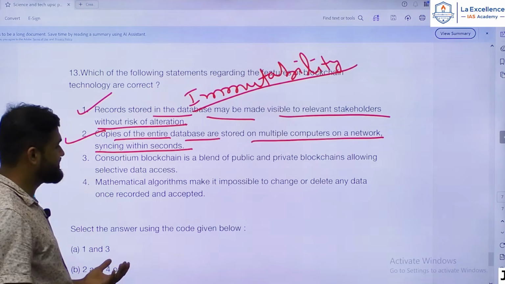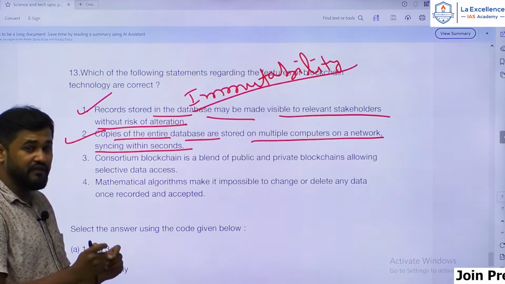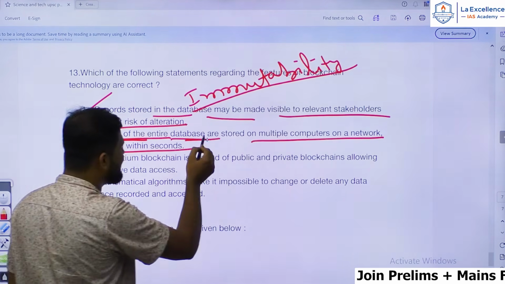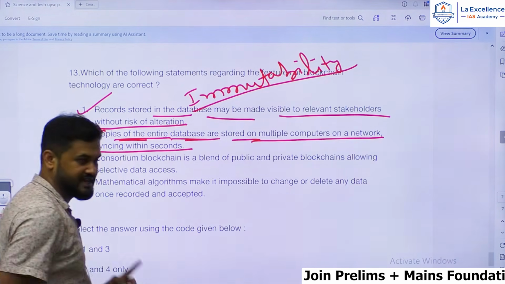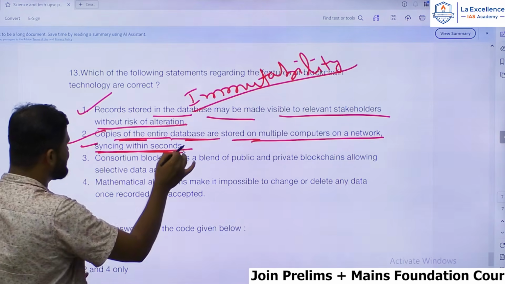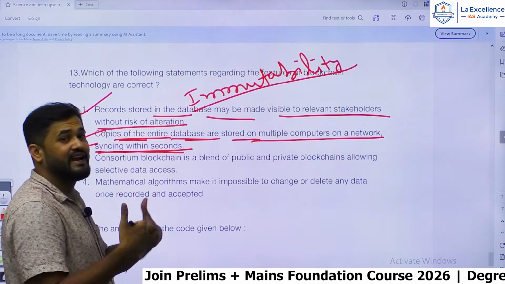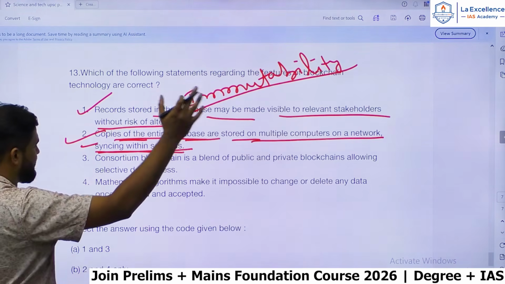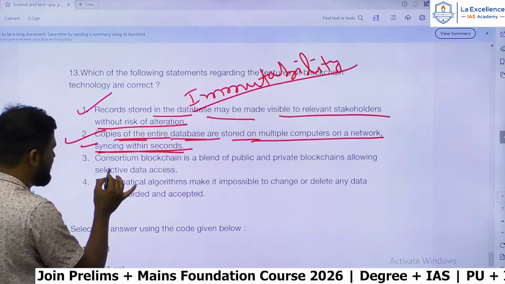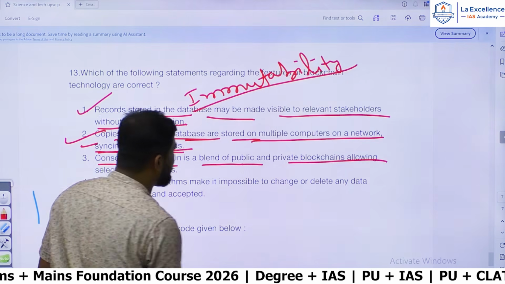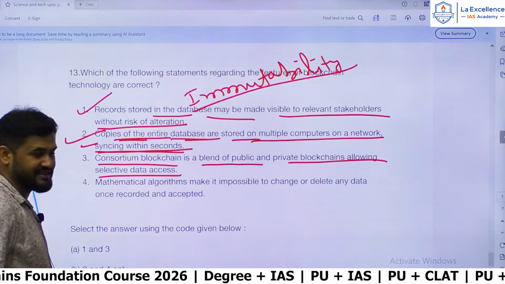It is a transparent system. It works on the principle of distributed ledger. That is why the statement becomes correct. Copies of the entire database are stored on multiple computers. Yes, and it is syncing within seconds. It doesn't take more time. Within seconds, the data gets updated across the computers. Okay, next: consortium blockchain is a blend of public and private blockchains allowing selective data access.